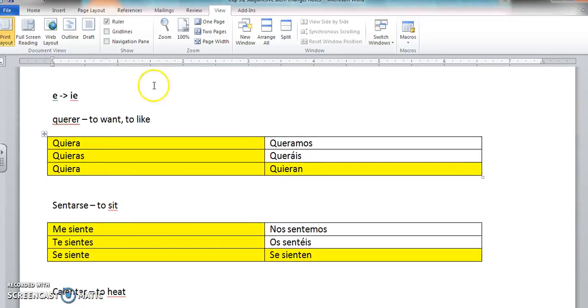All right, querer. We have E going to IE inside of the boot. Sentar, same thing. E goes to IE inside of the boot, stays as an E outside of the boot.